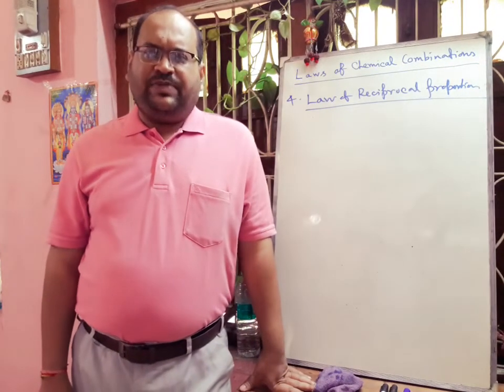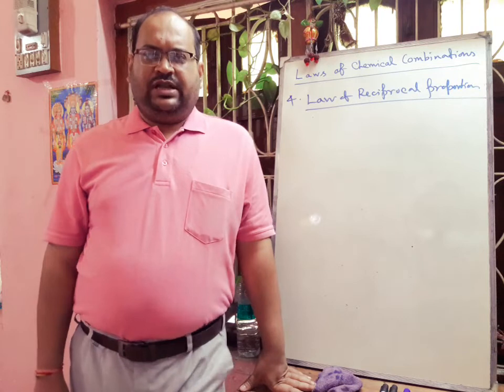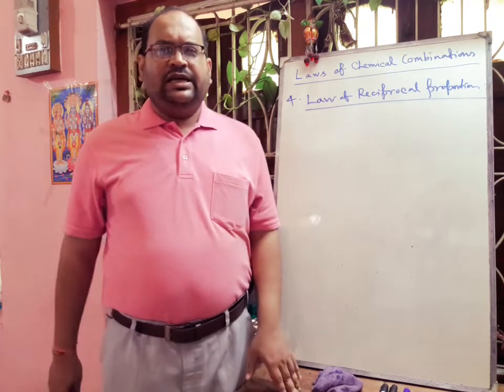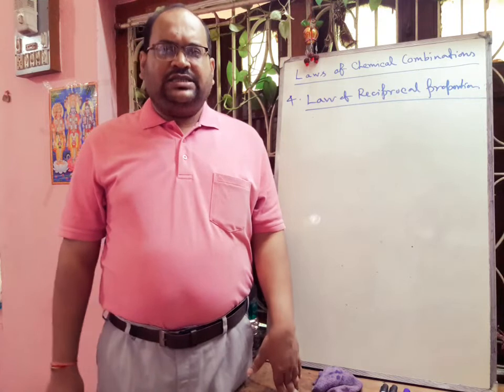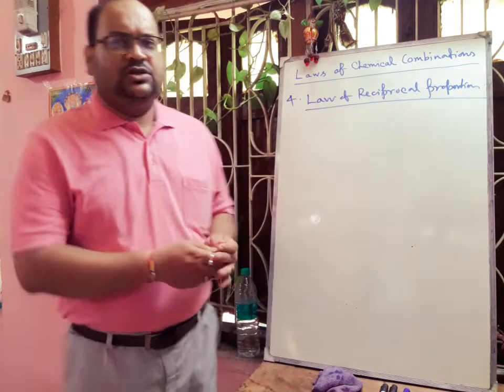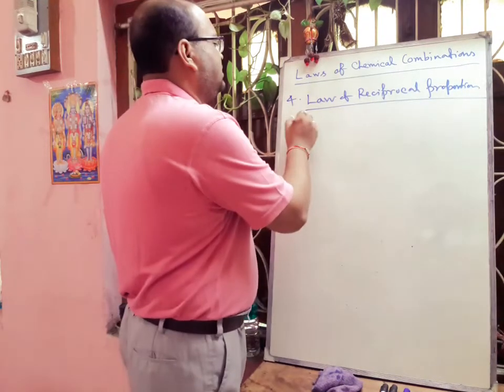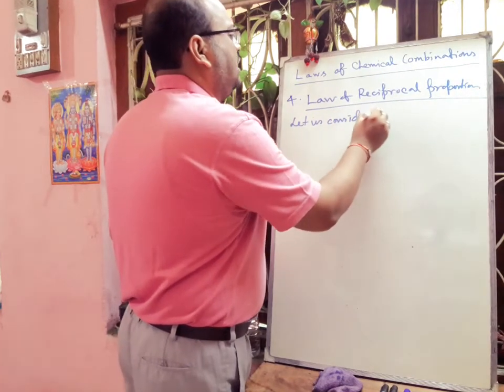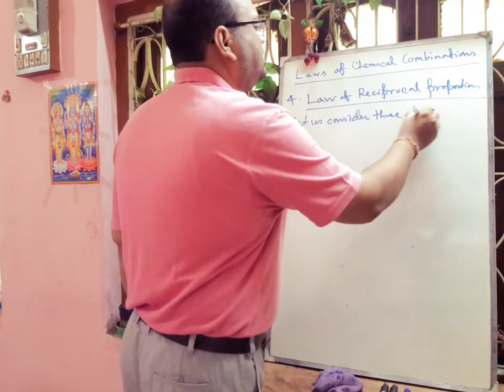This law is explained by the following example. Here we are considering three elements: sulfur, oxygen and hydrogen.